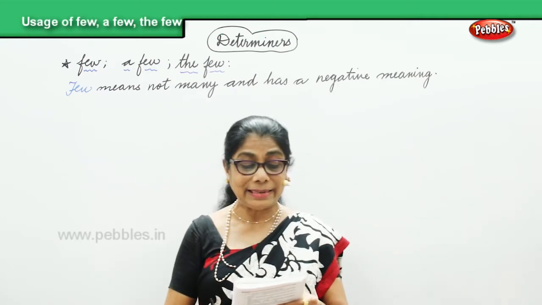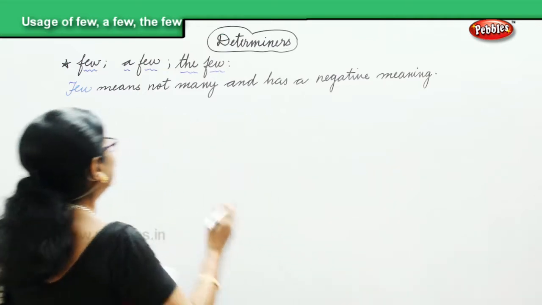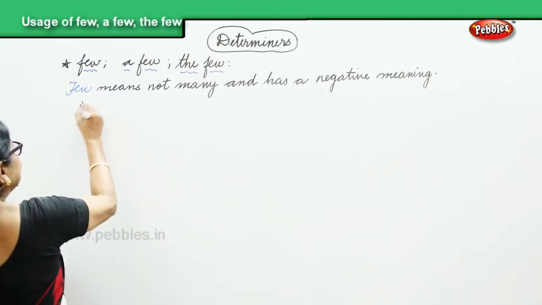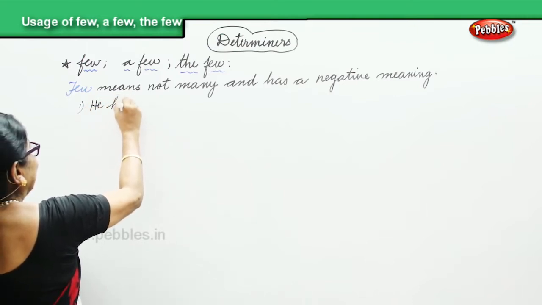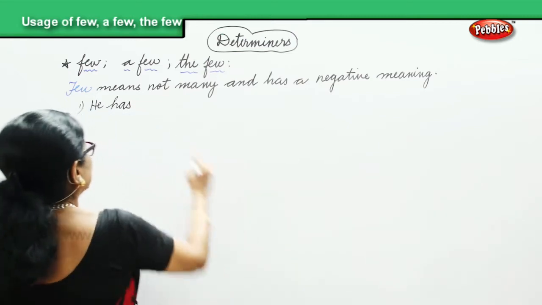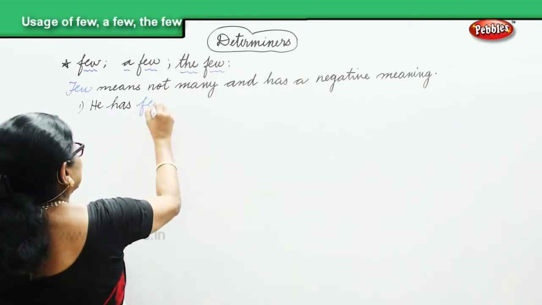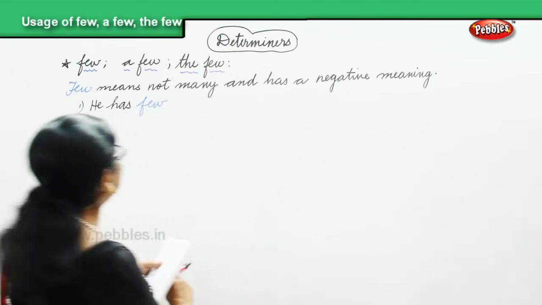Let's look at the sentence. He has few books left in the library. He has few books. That means hardly any number. Not many, just few.